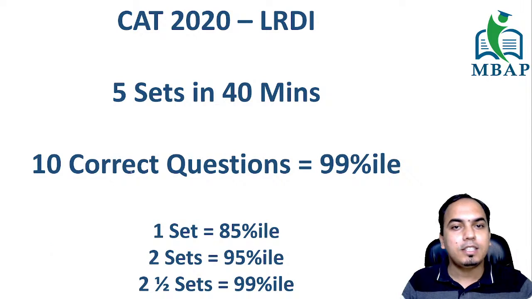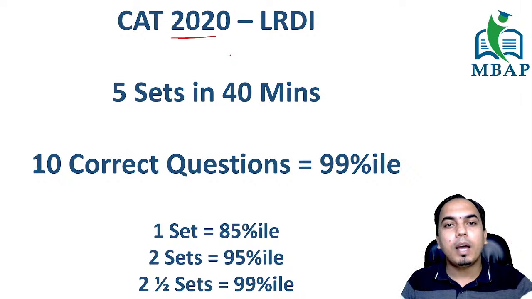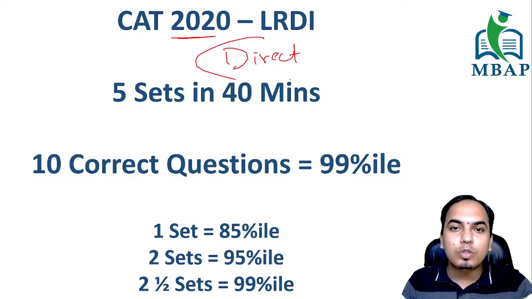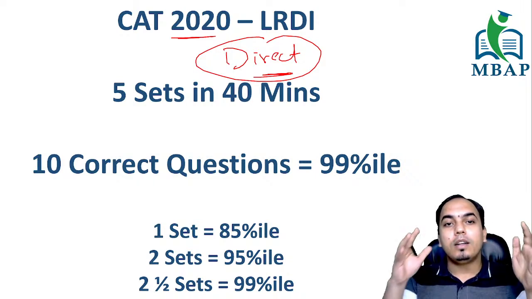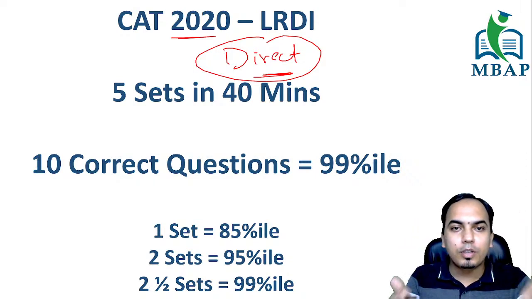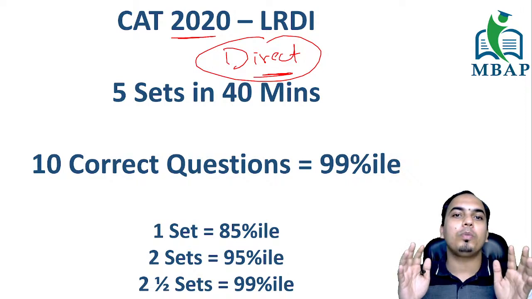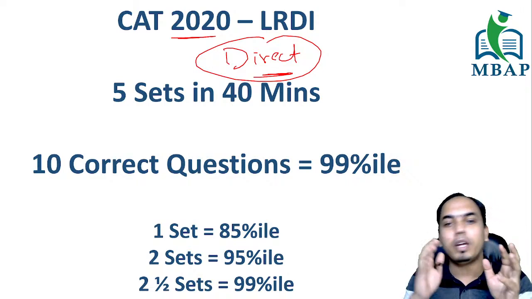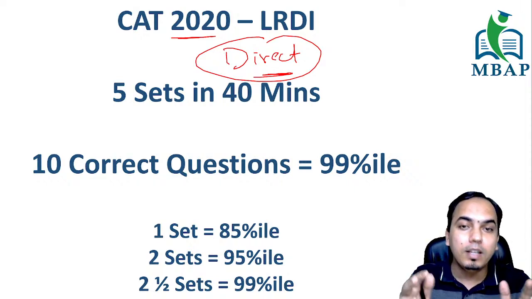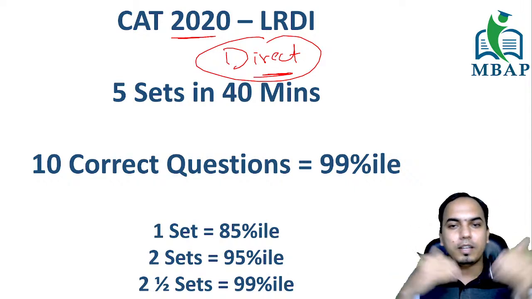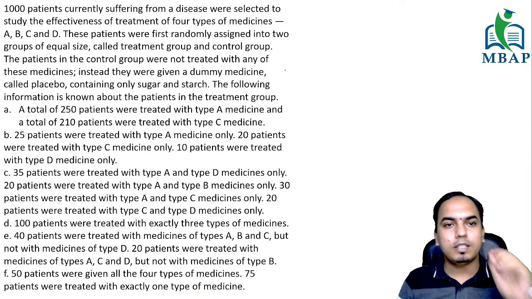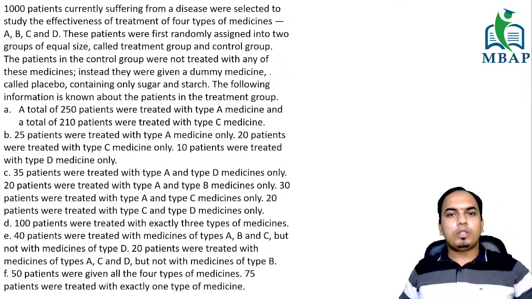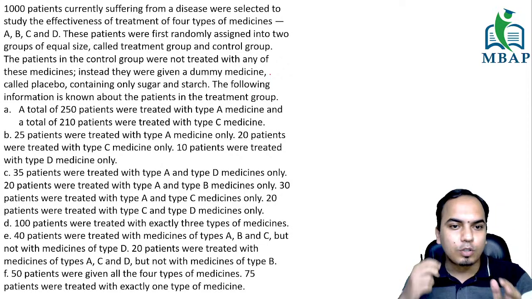So I'm going to take a set from the CAT 2020 LRDI, which is considered to be a difficult one, and you see that the amount of direct information is so much. If you go prepared, this would not have been a challenge to get a 99 percentile. Students who went prepared didn't face it, because they knew how to identify different sets, how to distinguish between an easy set and a difficult set. Cool. Going ahead, this is the set that I have on the screen. I will give you some time to read it, and then we can start solving it together.